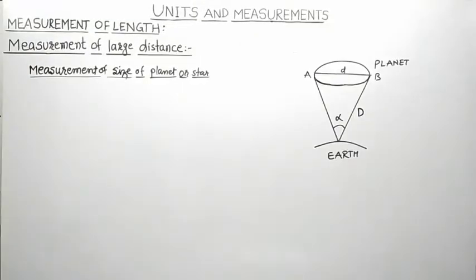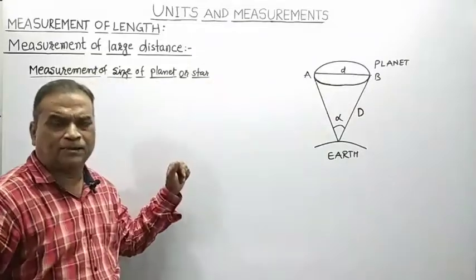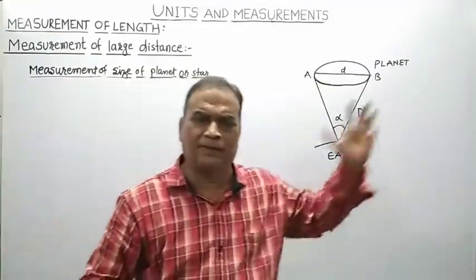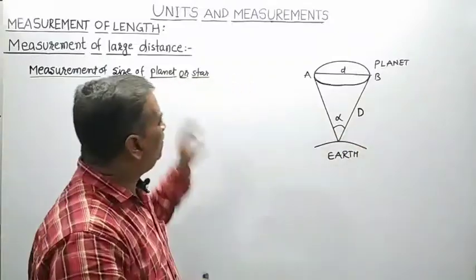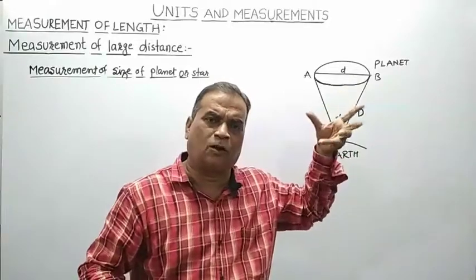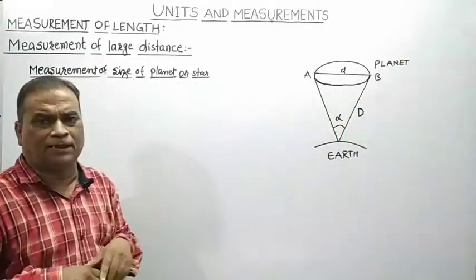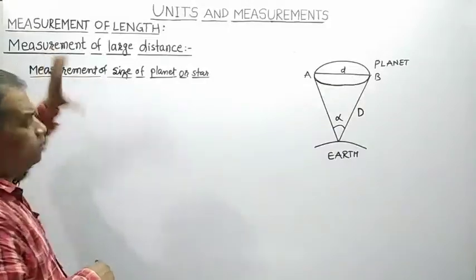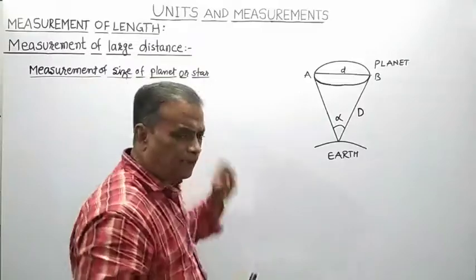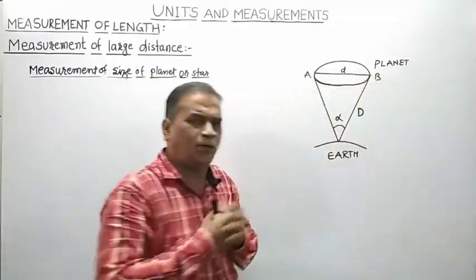Up till now, we measured the distance of a planet, maybe a star, from the Sun, which is a very large distance. Now, once we know how to measure the distance of a planet or a star from the Earth, we will see how we can measure the size of either a planet or a star. The method is quite simple.